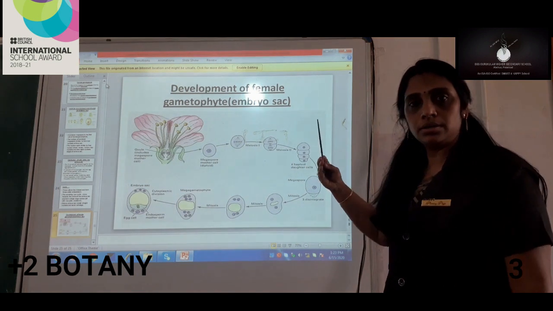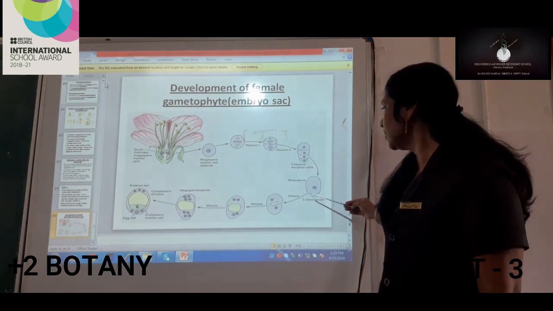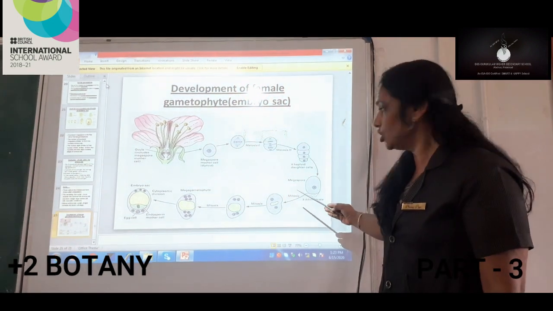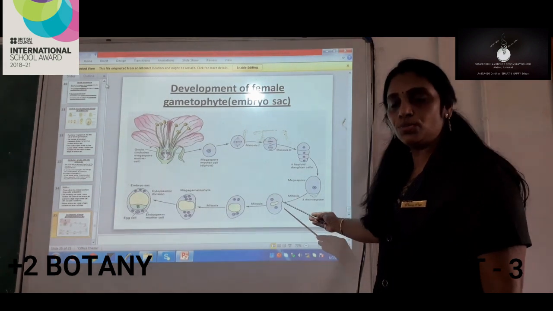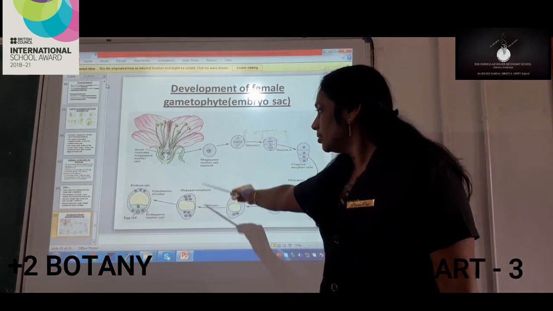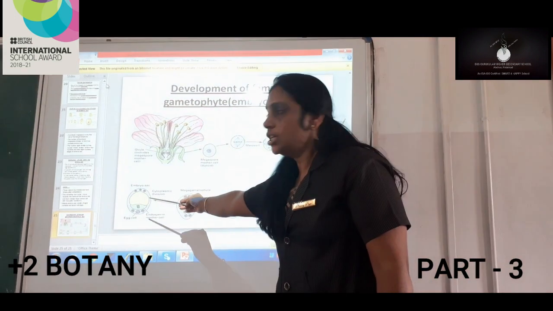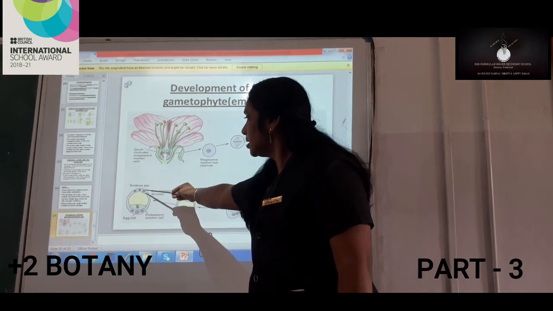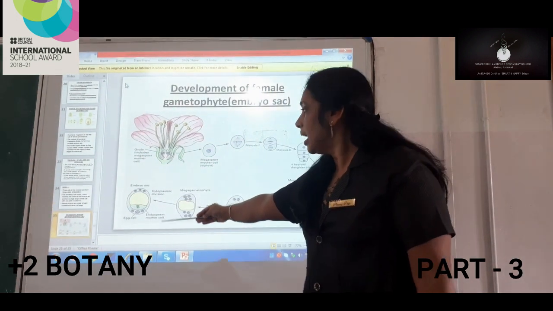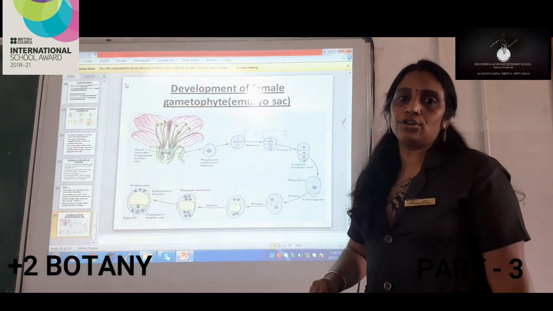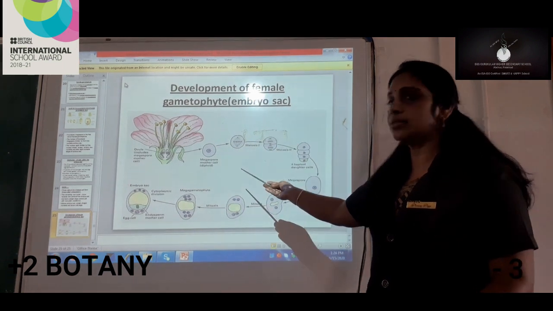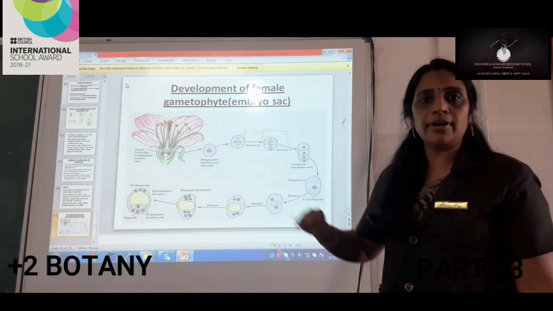Among these 4 haploid daughter cells, 3 degenerate and only 1 functional megaspore remains, which undergoes mitotic division to produce 2 cells, then 4 cells, and lastly an 8-cell structure. This 8-cell structure arranges itself in the embryo sac, where 3 cells are seen at the micropylar end, 3 at the chalazal end and 2 in the central part of the embryo sac. This is the arrangement of cells in the embryo sac, and this is the development of the female gametophyte.